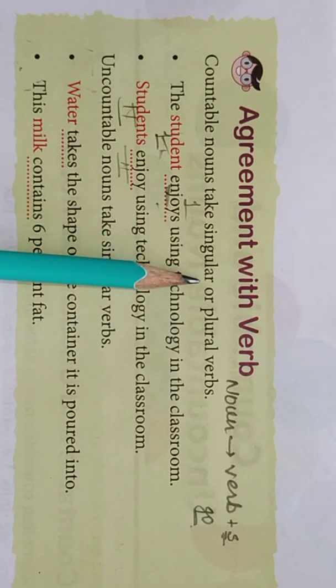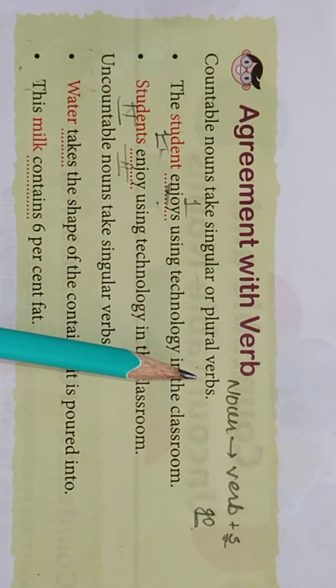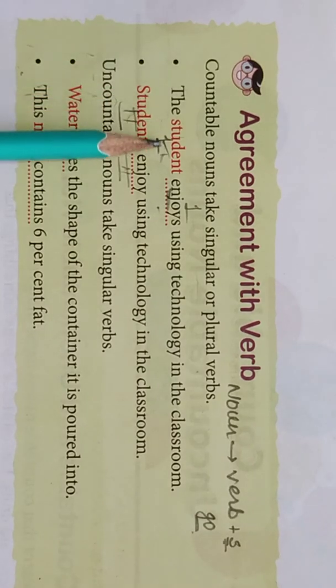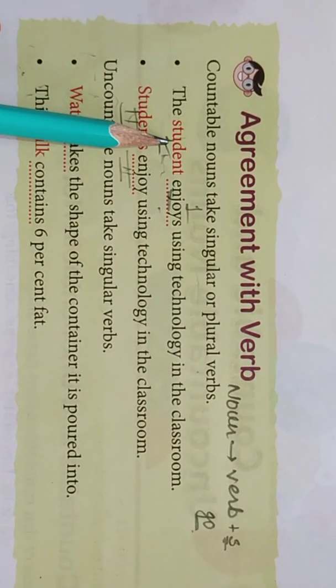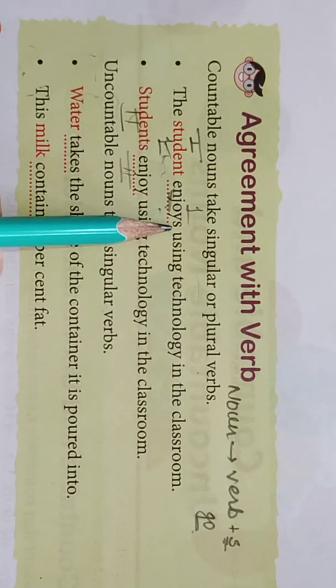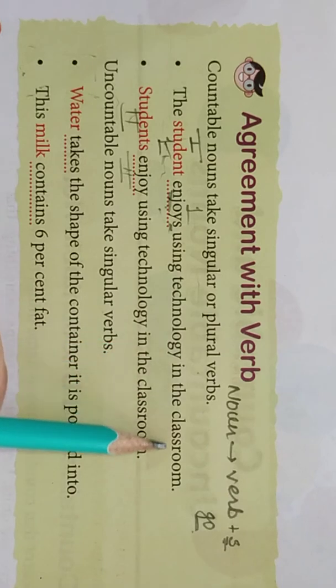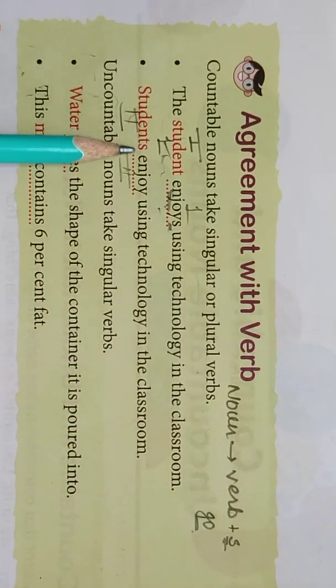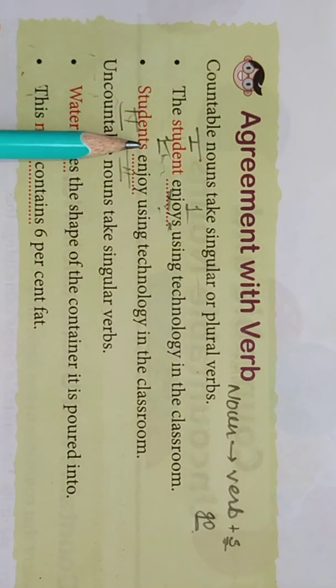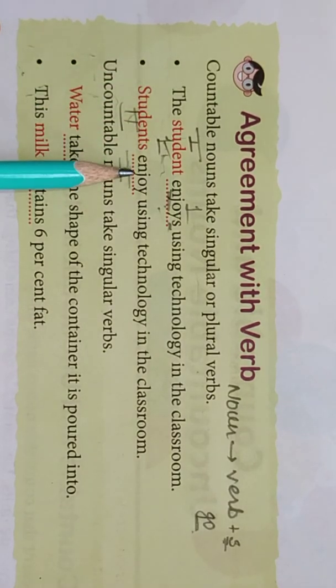Countable nouns take singular or plural verbs, like: The student is a singular noun, so the verb is also singular because it has s at the end: enjoys using technology in the classroom. Students enjoy using technology in the classroom. The noun is plural, so the verb is also plural.